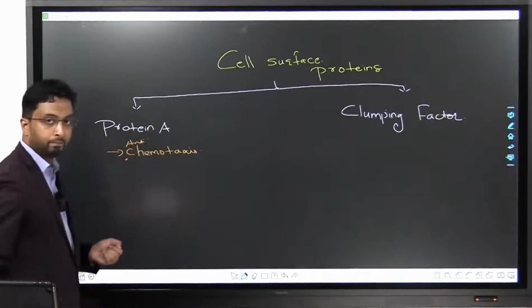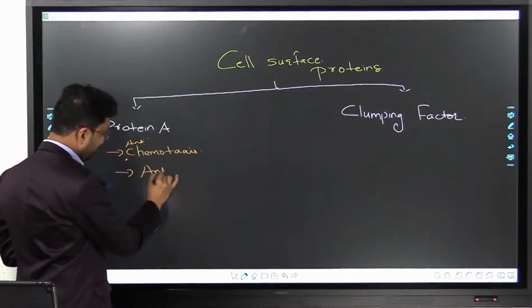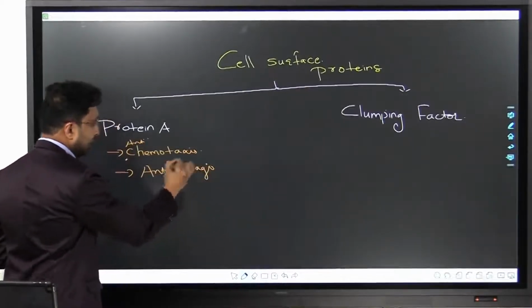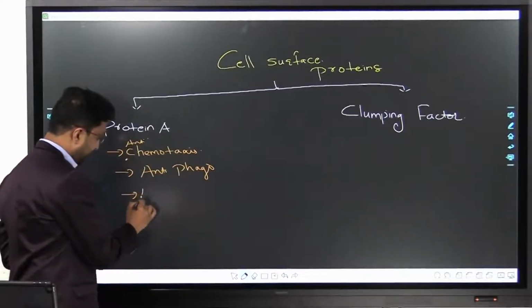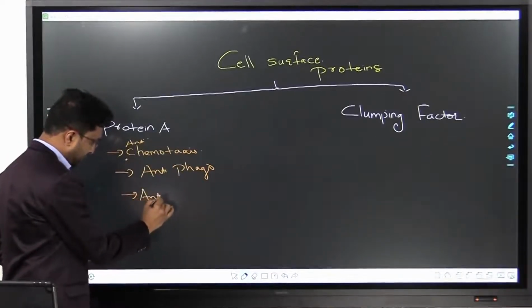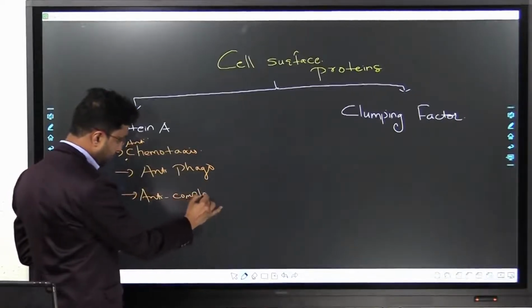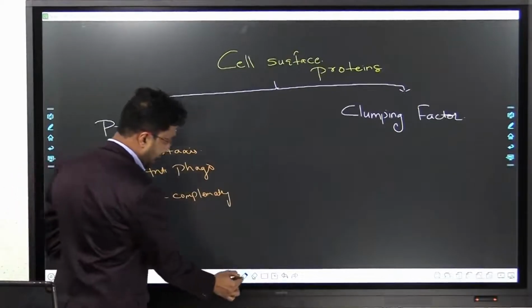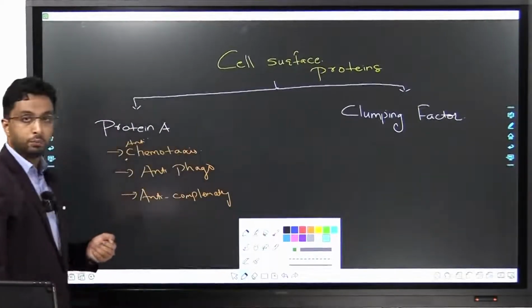Anti-chemotactic, protein A. And it is anti-phagocytic also. And it is also anti-complementary. Now, are they really important? Not much. What is the most important thing you must know about protein A?